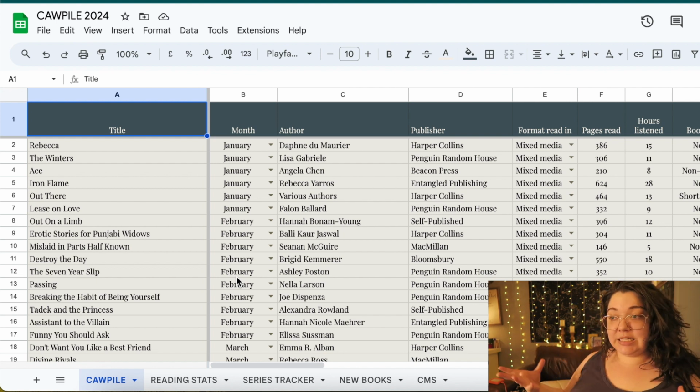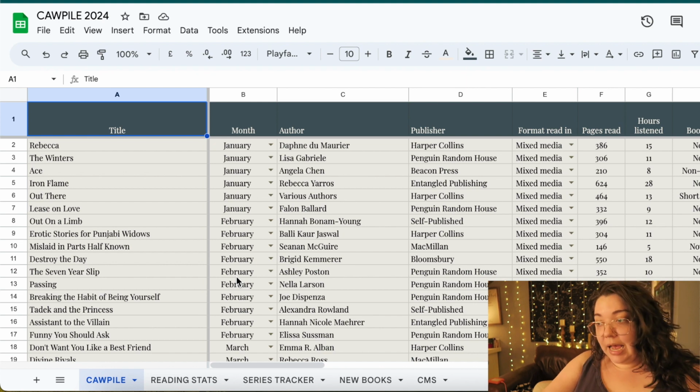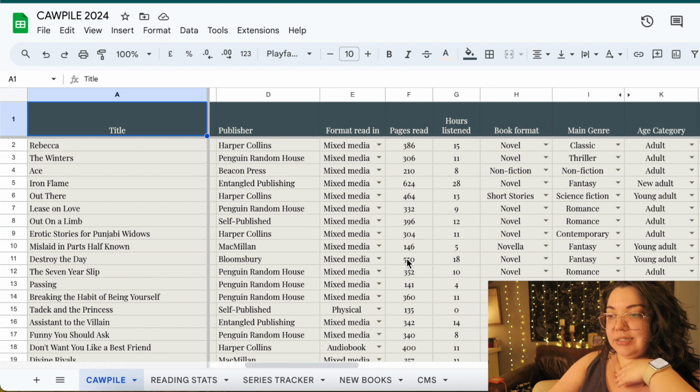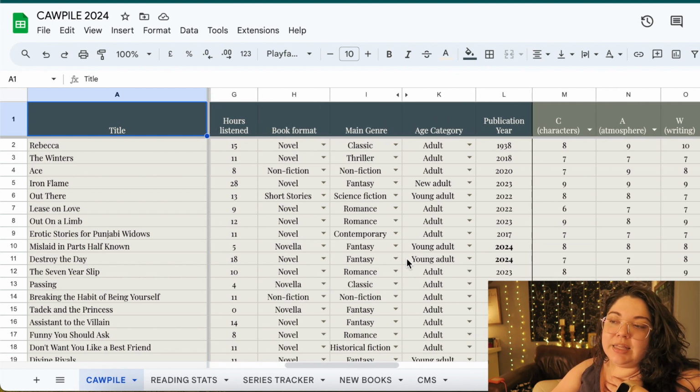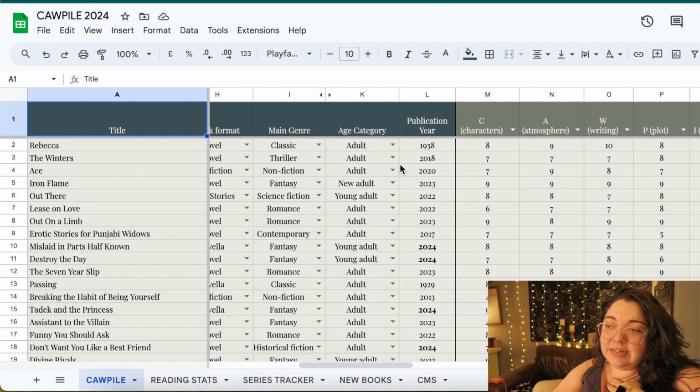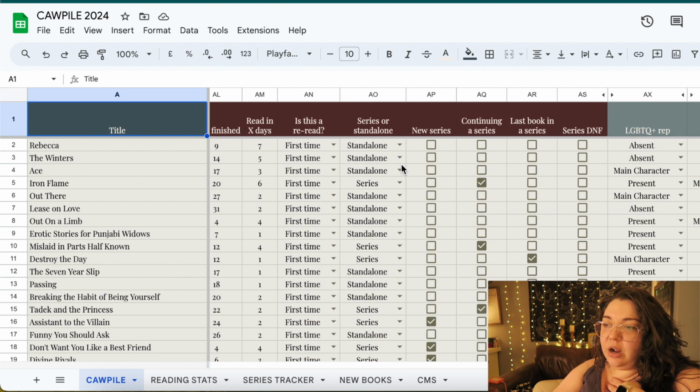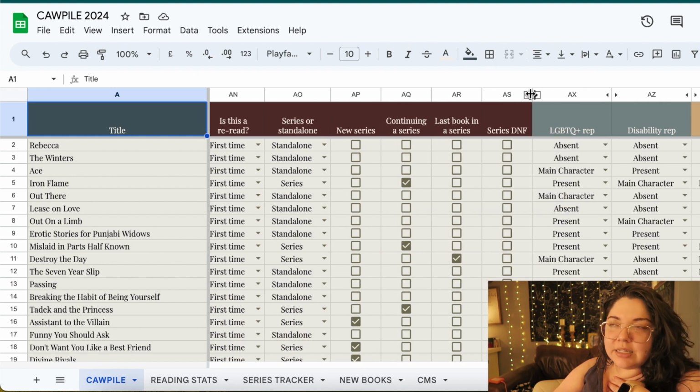This looks exactly the same as hers, besides some of the columns I did hide. There are just some things that I didn't feel like I ever cared to track, like this one right here, I think was a secondary genre. I never really looked back and did anything with it. And then scrolling past, I think there were other trackers, like if it's a translated work, if it's LGBTQ, what type of representation it is. I never ended up going in and typing those things out. I just use the things that have drop downs or they're super easy to add in.